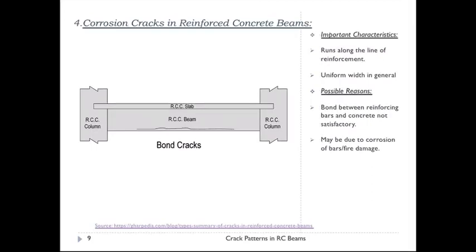The corrosion cracks actually run along the line of the reinforcement, and these cracks separate the concrete from the reinforcing bars. It is mostly manifested by discoloration of paint or stains of rust. The important characteristic is that it runs along the reinforcement, and the possible reasons can be as discussed, corrosion of bars, or maybe fire damage.